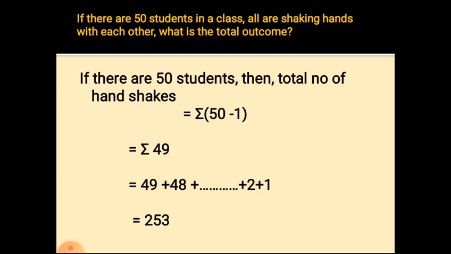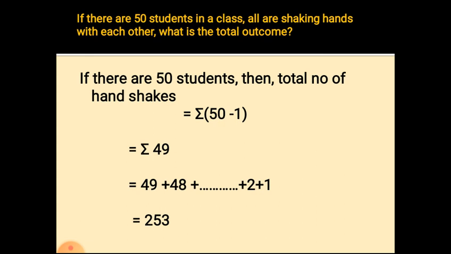If there are 50 students in a class, all are shaking hands with each other, what is the total outcome? So, 50 minus 1 is 49. So, summation 49 can be written as 49 plus 48 plus etc. up to 2 plus 1. So, if you add this, you will be getting the answer 1225.